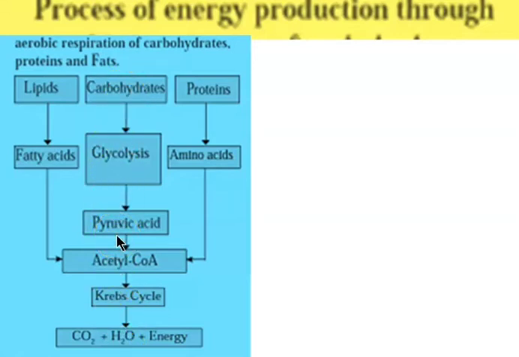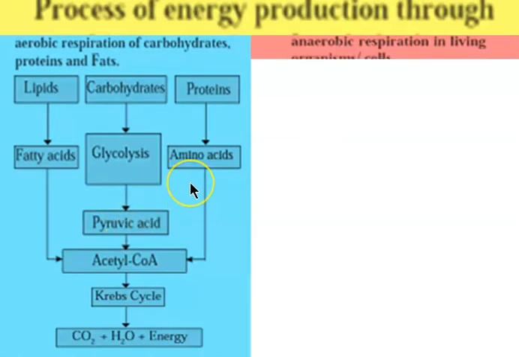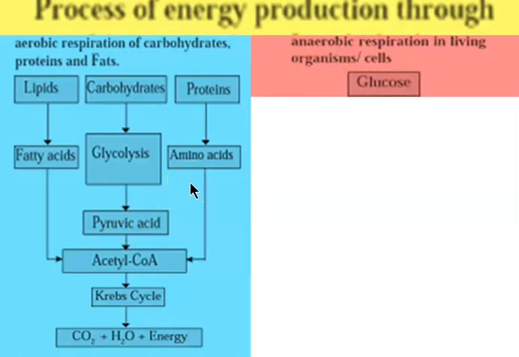Now, anaerobic respiration takes place in some living microorganisms and also in some cells of higher organisms.